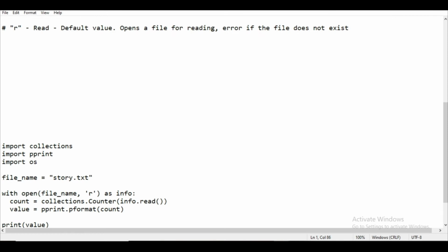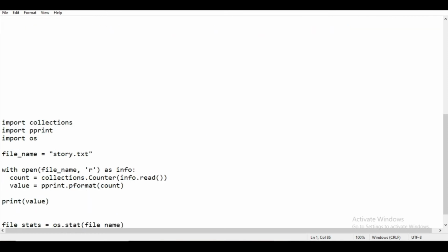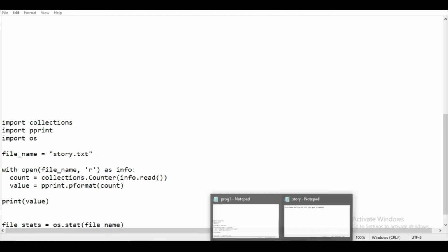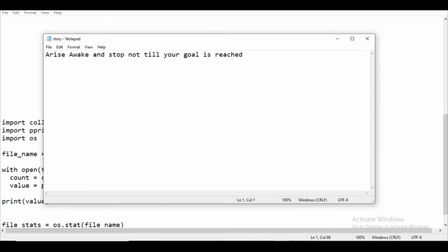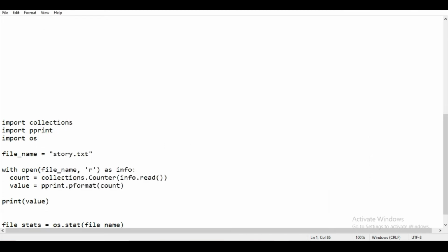So this is the name of the file, and already I saved that value in the file name. Now in file handling in Python, in order to read everything here in story.txt, you need to first open your file. So we will open our file with this statement, and then this one will tell you what you want to do with the file.